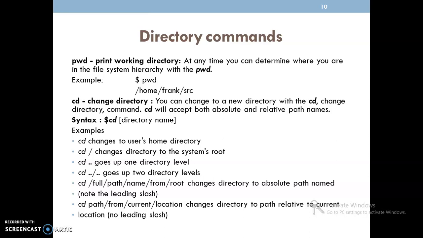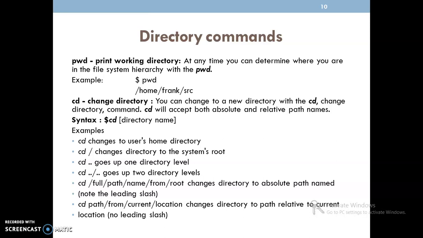Absolute is nothing but what starts with the root directory, and relative path names are nothing but those related to the two symbolic notations, that is the current directory and parent directory. The syntax for the cd command is cd followed by directory name. We have taken some examples related to the cd command.